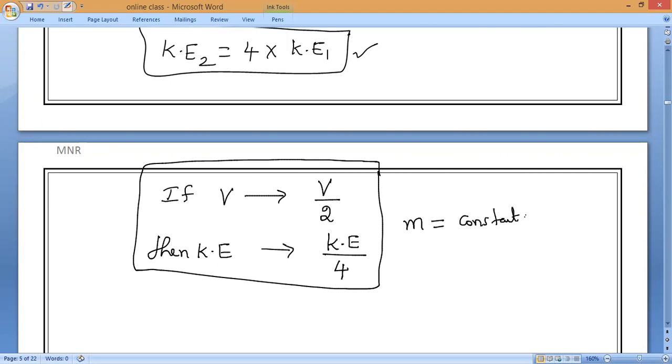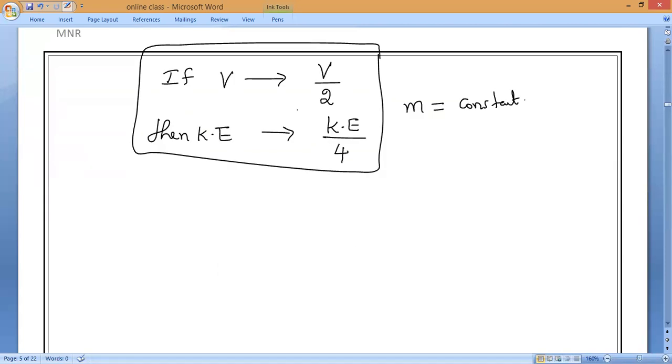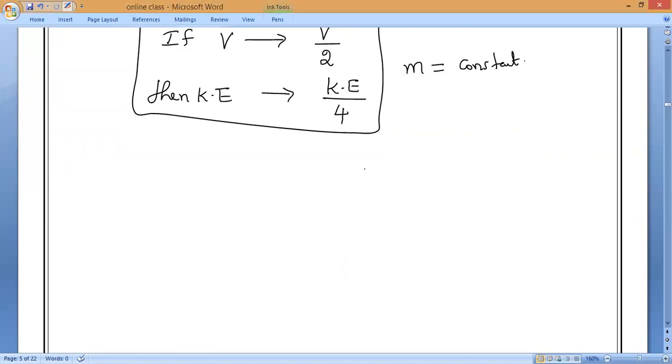Mass is constant. Now, a fresh example. Let me take Mr. Johan and we'll solve with him. Observe very carefully. Mr. Johan's mass is fixed at 100 kg. His initial velocity, let me take, is 6 meter per second.